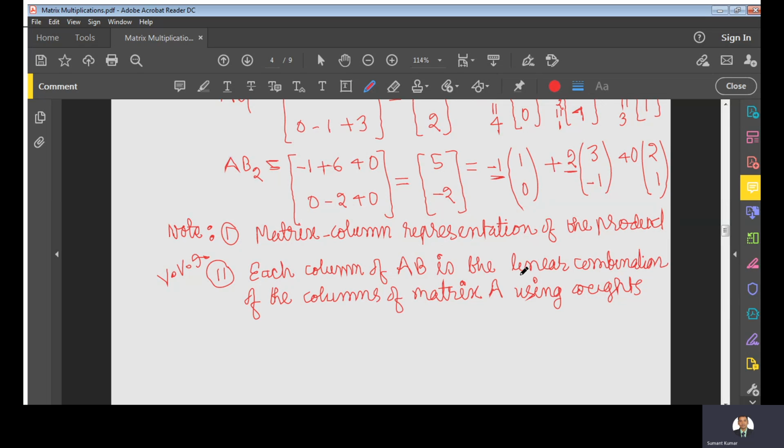They come from the corresponding column of B. That means in this product you can write each column as a linear combination of the columns of matrix A. This is a very important result, and this is the second way to find the product.